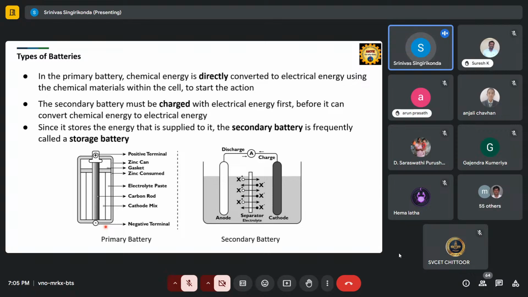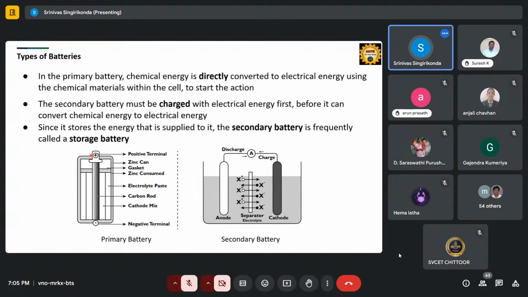These are some basic things I would like to know. I told you there are different types of batteries. One is called primary batteries and the other secondary batteries. Primary batteries are what we use in our remotes and torch lights. They are not rechargeable and come fully charged. Whatever life they specify, that much time we can use them, then we need to throw them and replace with a new one. That is called the primary batteries.